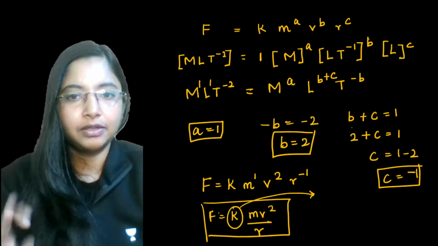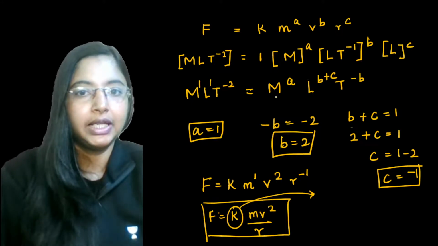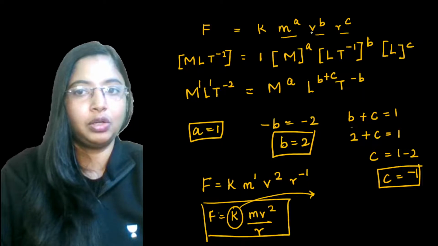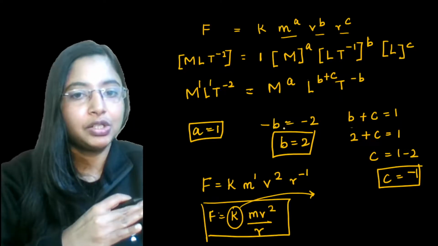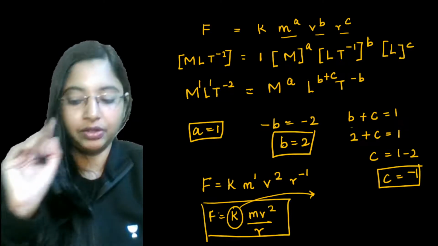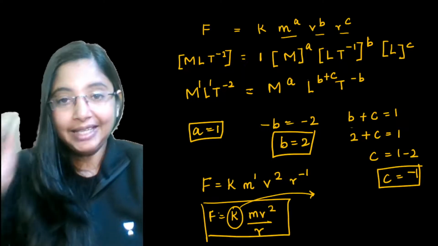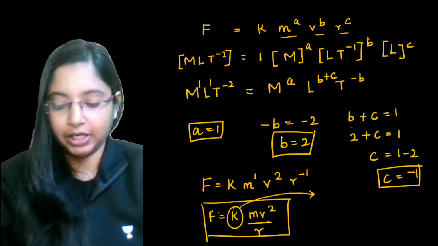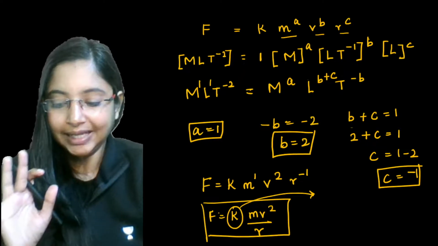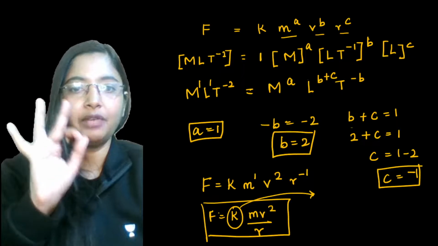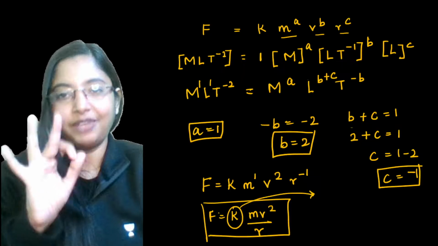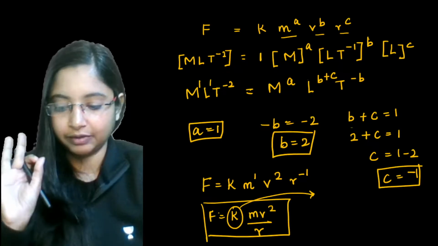In all cases, we always took only three variables, right? When we took force, mass, length, the equation that we derived depended on only three variables. In the previous equations, where we converted from one system to another, we also took only three variables. Any physical quantity which depends on more than three variables means you cannot apply dimensional analysis. It fails. It works only up to three physical quantities.